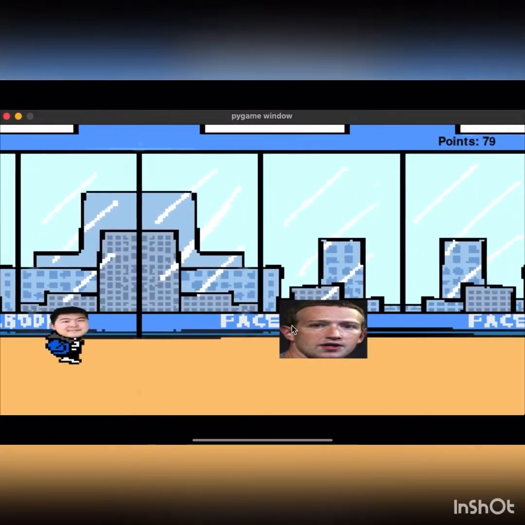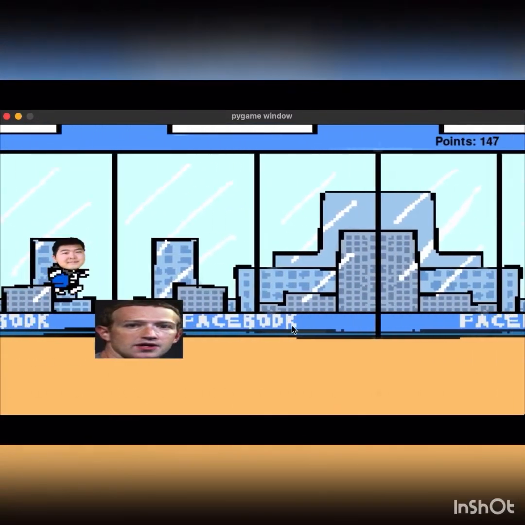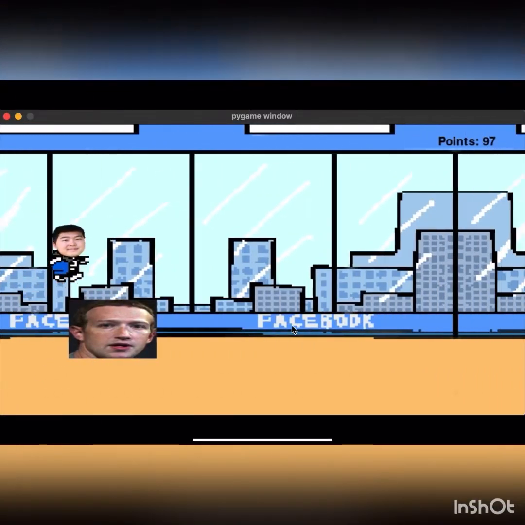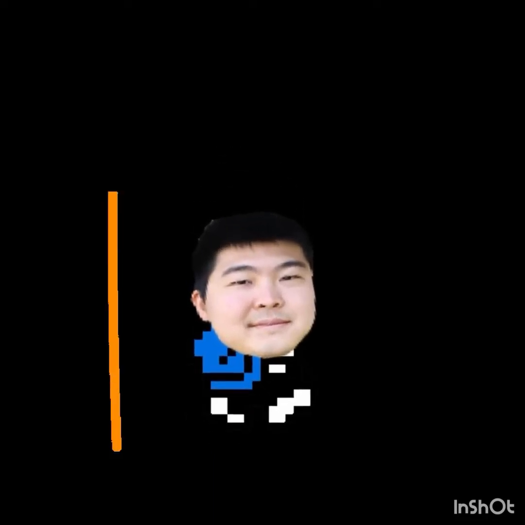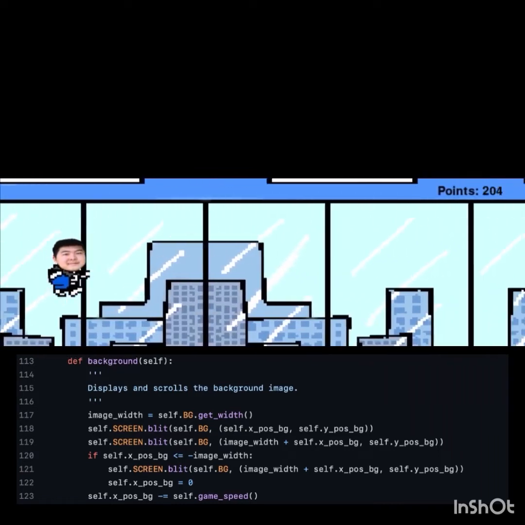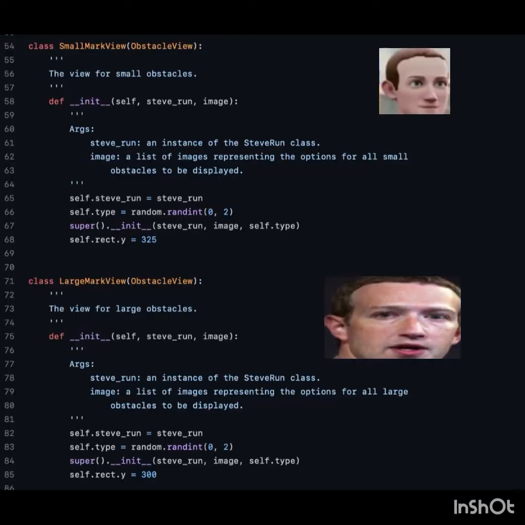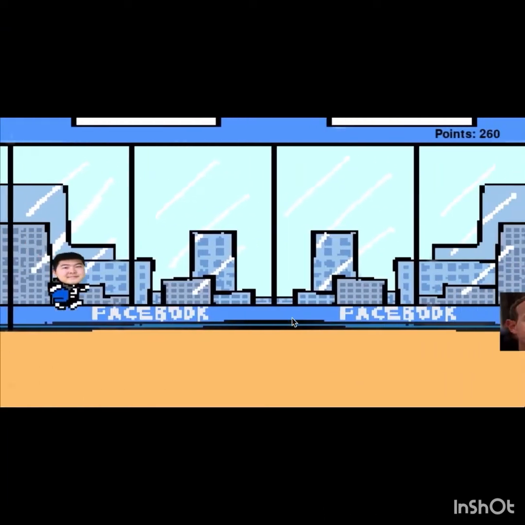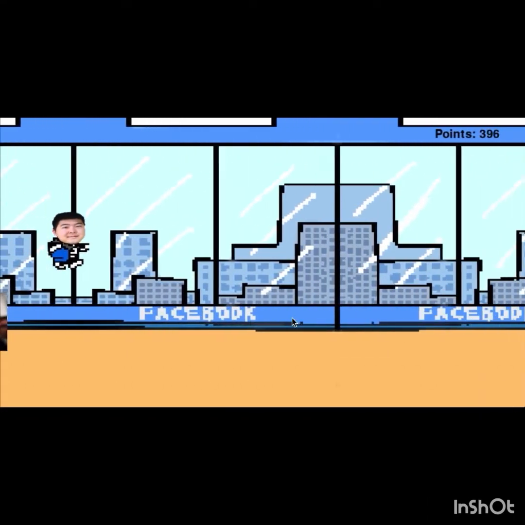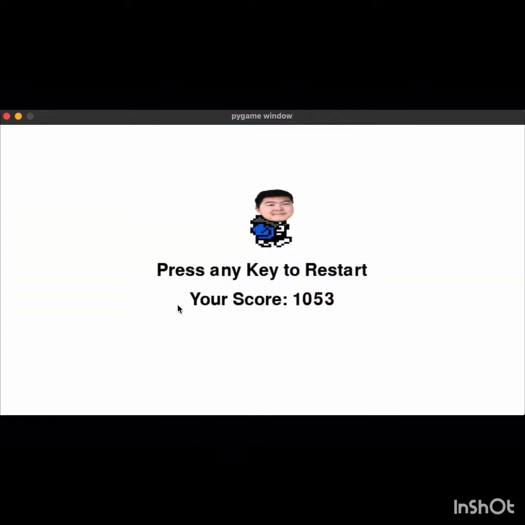The character runs horizontally and can jump and crouch based on keyboard controls, space and shift, or up and down. These inputs also affect the view, changing the vertical position and images for Steve for the duration of the input. The background is programmed to scroll infinitely and speed up as the game progresses. Along with the scrolling background, we have various obstacles in the form of images of Mark Zuckerberg that are generated during specific ranges of time, and they also scroll with the background. If the character contacts an obstacle, the game is over and the menu screen is redisplayed.